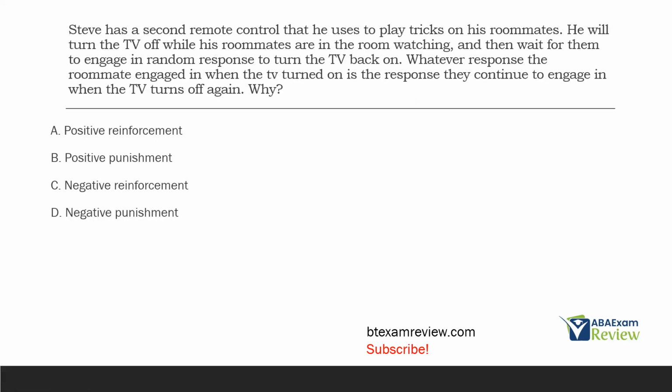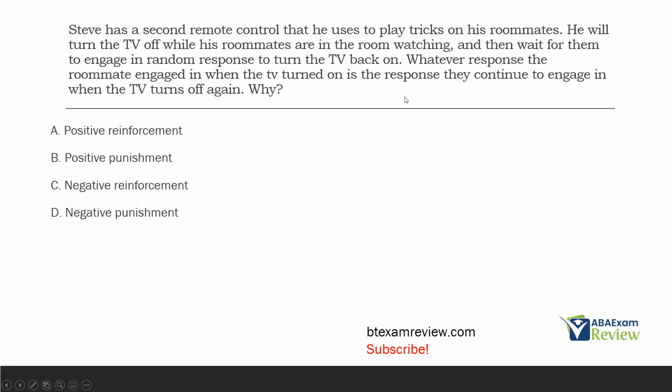Steve has a second remote control that he uses to play tricks on his roommates. He will turn the TV off while his roommates are in the room watching, and then wait for them to engage in random responses to turn the TV back on. Whatever response the roommate engaged in when the TV turned on is the response they continue to engage in when the TV turns off again. Why? Tricky question, right? You've got to really visualize and think about this. The question is why? Why what?